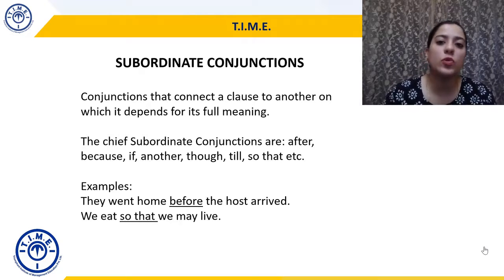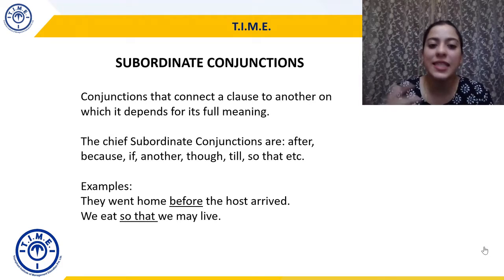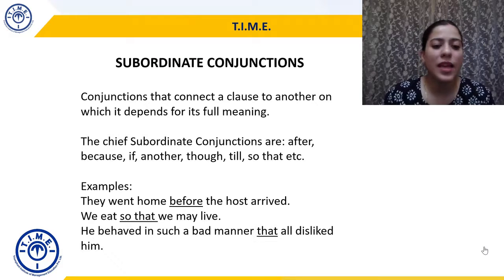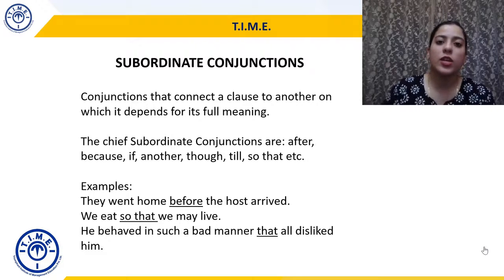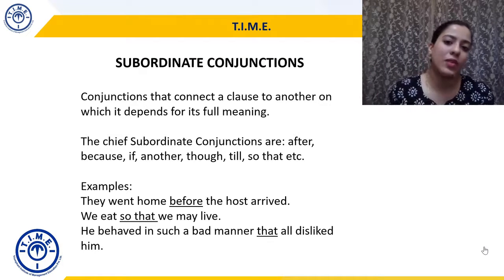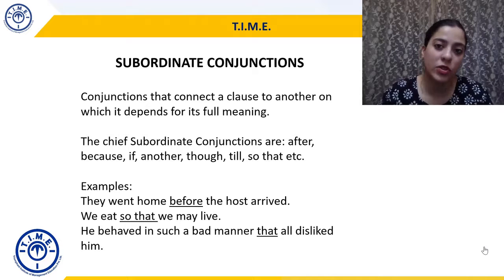We eat so that we may live. Why do we eat? So that we may live. Reason is given. Full meaning is given only after using the subordinate conjunction. He behaved in such a bad manner that all disliked him. So he behaved in such a bad manner, and because of that, everybody disliked him. So that here becomes a subordinate conjunction.